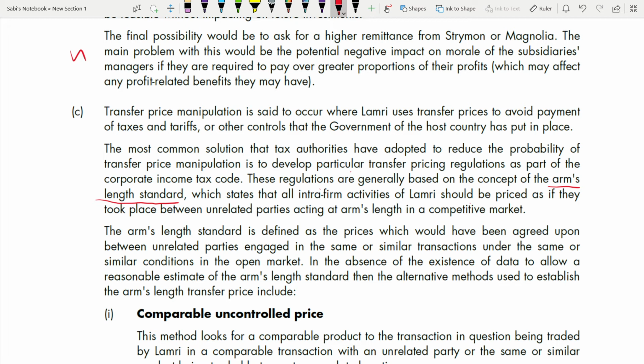Even though it's an intra-group transaction, you have to treat it as a transaction between two unrelated parties. How we deal with the open market, we put a price, we negotiate. So it should be like that, even though in reality it is an intra-group transfer, within the organization, within the group. It's not to an outside party where we have a competitive market where we know the prices. That is known as the arm's length standard.